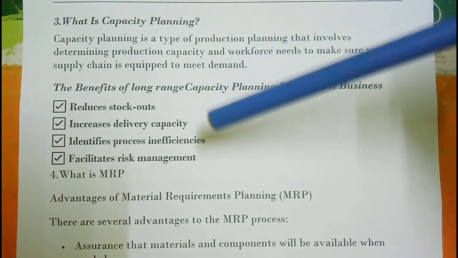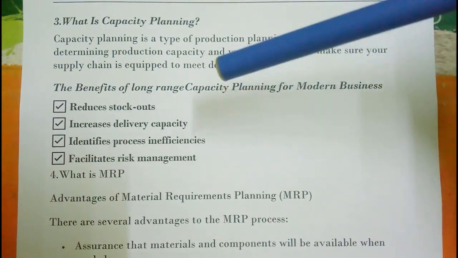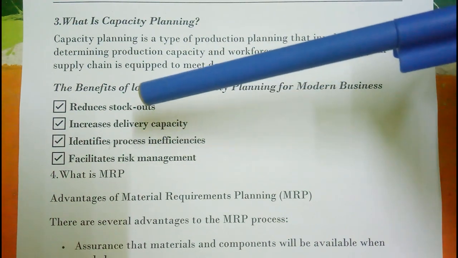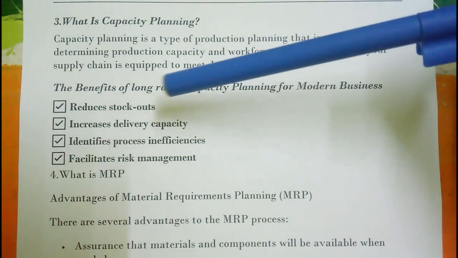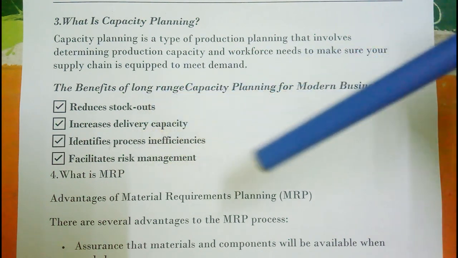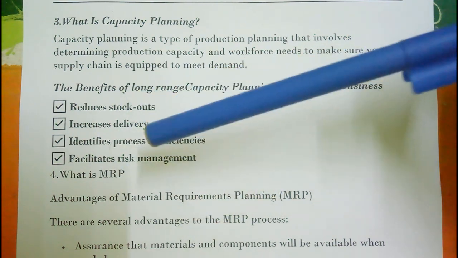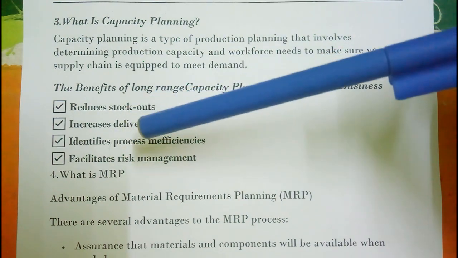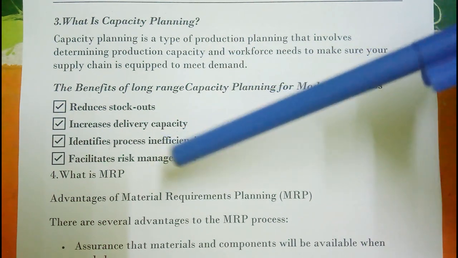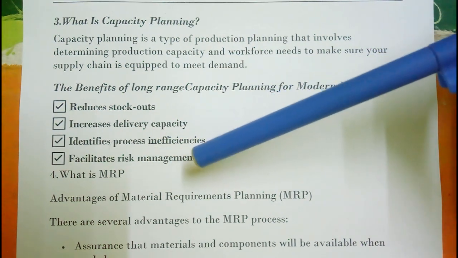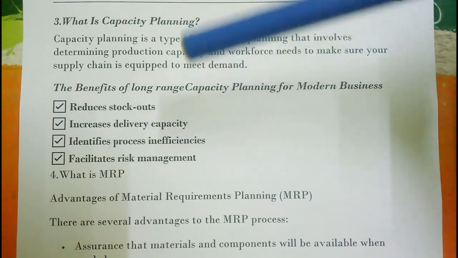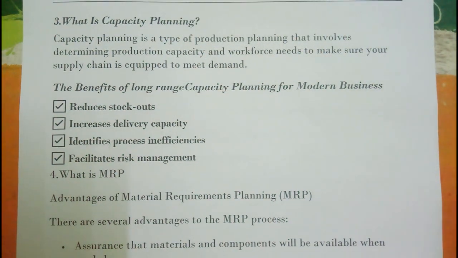Now we will see the benefits of long range capacity planning. First benefit, reduces stock outs. Second benefit, increases delivery capacity. Third benefit, identifies process inefficiency. Last benefit, facilitates risk management. These are all the benefits of long range capacity planning.